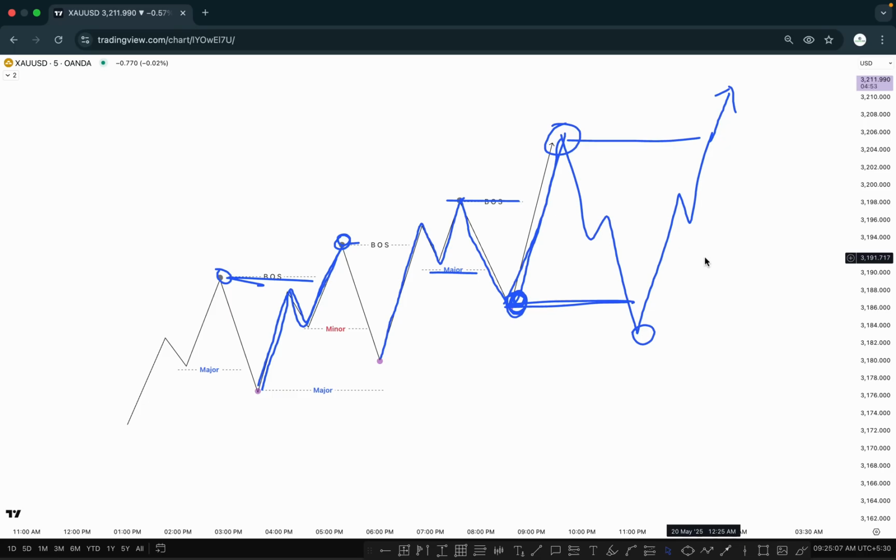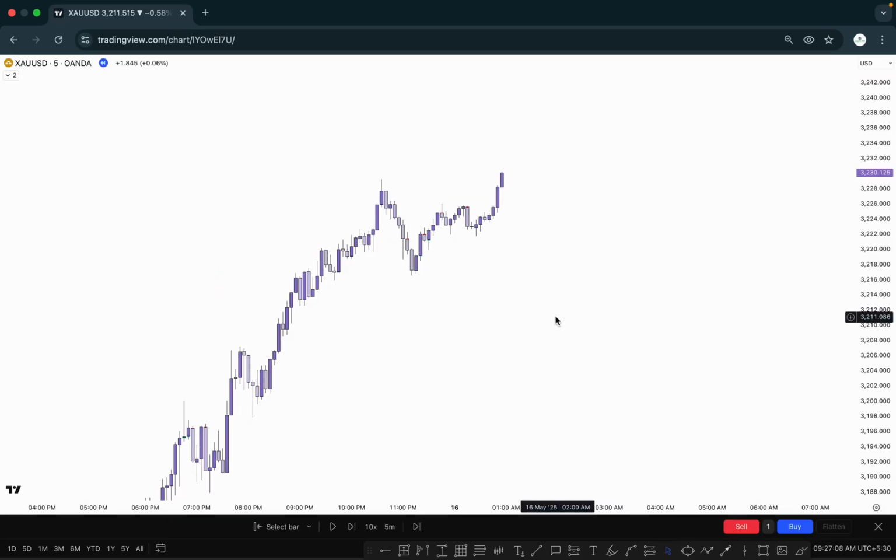Okay, so I hope you understand how it works and how we can mark the major and minor inducement. Let me show you on the chart, then you can understand more clearly. Look at this structure here. Market momentum is bullish and creating higher highs. If market momentum is bullish and creating higher highs, taking out the first pullback is called inducement. In this case, we can see clearly that market is taking out the first pullback here, and this is called major inducement right here. So this one is called major inducement, and the previous swing high was created at this point right here. This is our swing high, and this is our swing low.